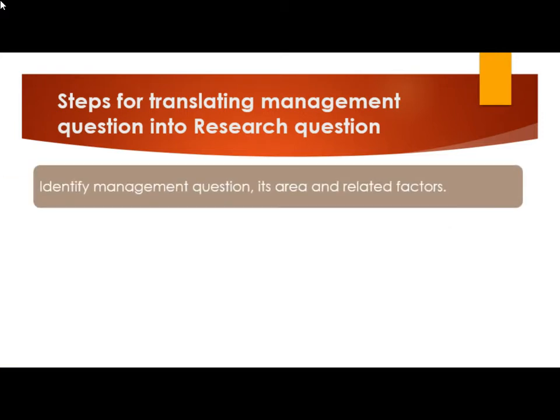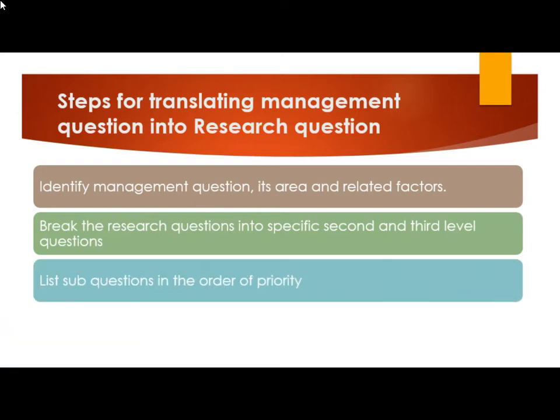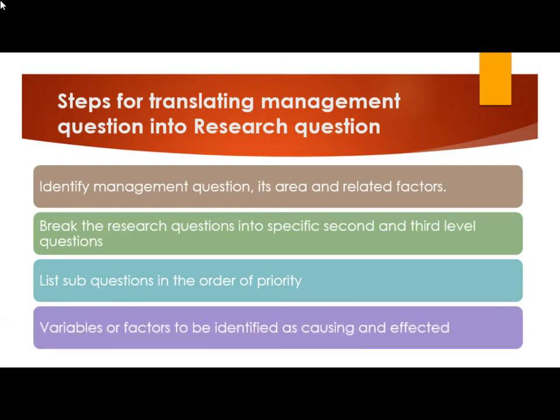Those steps are like this. Identify management questions and their area and related factors. Break the research questions into specific second and third level questions. List sub-questions in the order of priority. Variables or factors are to be identified as causing and affected.